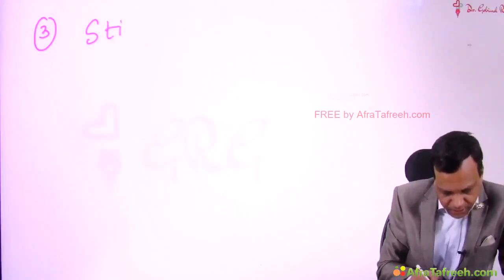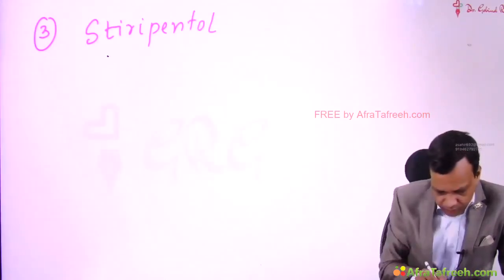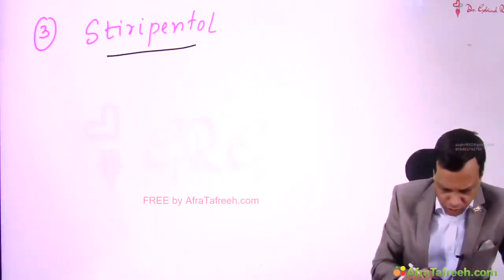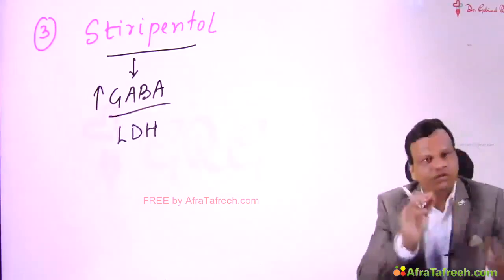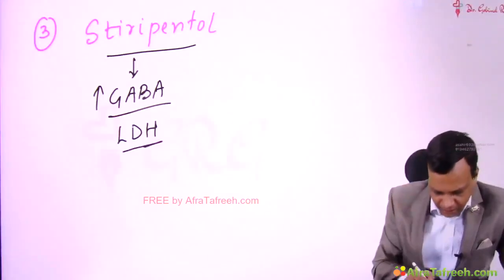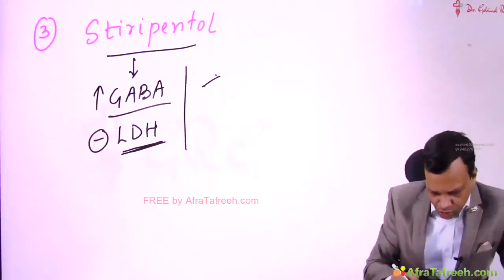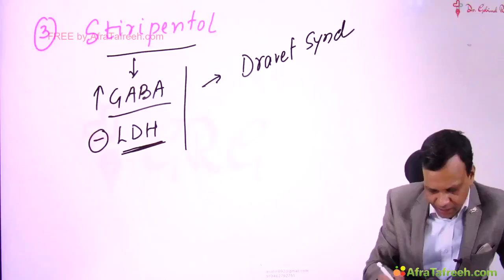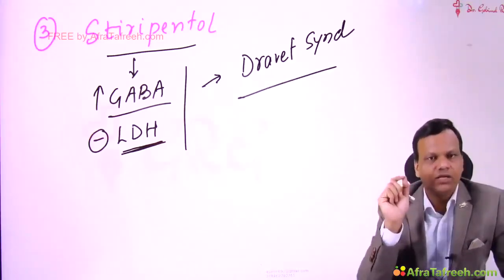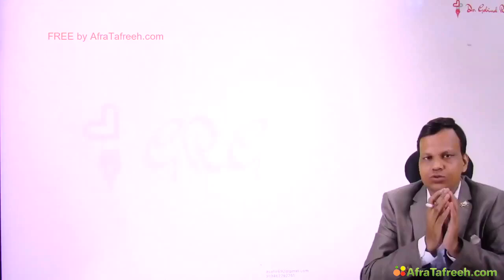Then another new drug which has been approved recently is tiripentol. This drug also acts on GABA receptors by increasing the action of GABA. But one more mechanism is proposed, that it acts by inhibiting the enzyme lactate dehydrogenase. Tiripentol is also approved for treatment of Dravet syndrome. So two drugs have been approved recently for Dravet syndrome. One is cannabidiol and second is tiripentol. So these are the new drugs which are used in epilepsy.